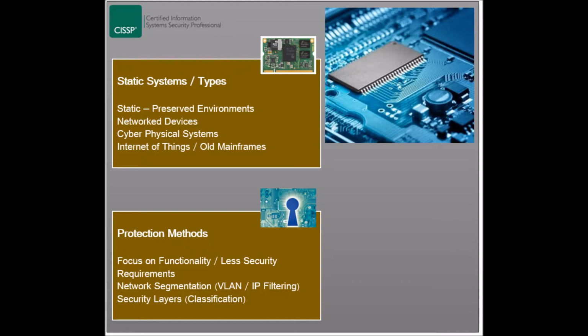Network segmentation is a security control that helps isolate an embedded system from other systems that don't belong to its segmented network. This is accomplished with the use of virtual LANs, or by controlling data flow based on IP addresses, network ports, application filters, and access control. Security layers allow groups of devices with higher security classification to be isolated from other groups, where devices of lower security levels can't initiate communications with higher level devices. This is achieved by performing logical and physical isolations.